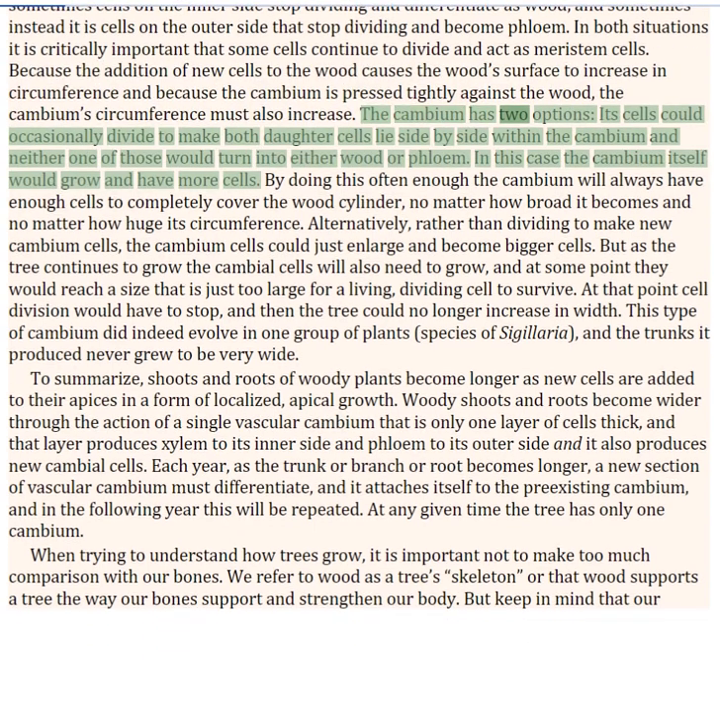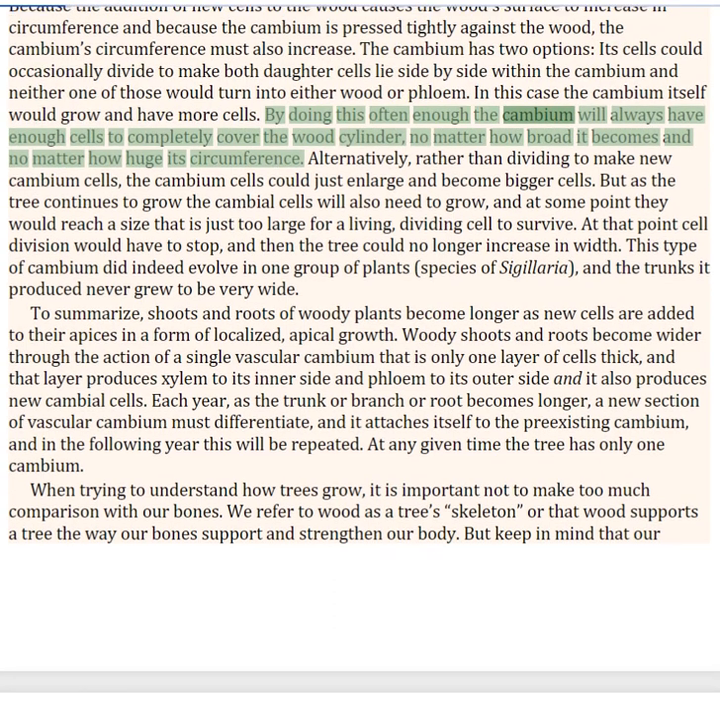The cambium has two options. Its cells could occasionally divide to make both daughter cells lie side by side within the cambium, and neither one of those would turn into either wood or phloem. In this case the cambium itself would grow and have more cells. By doing this often enough, the cambium will always have enough cells to completely cover the wood cylinder, no matter how broad it becomes and no matter how huge its circumference.